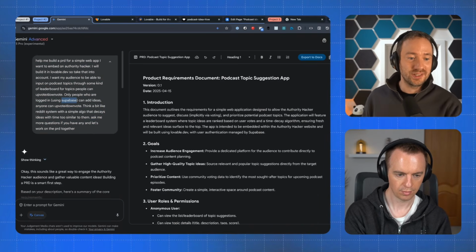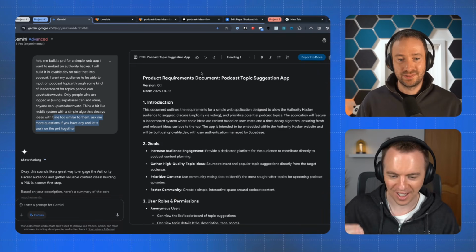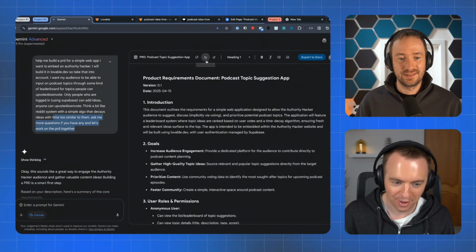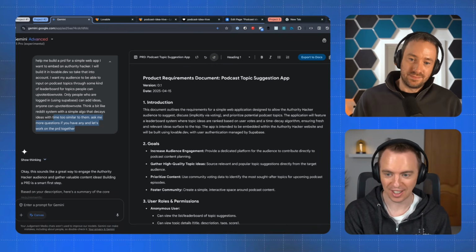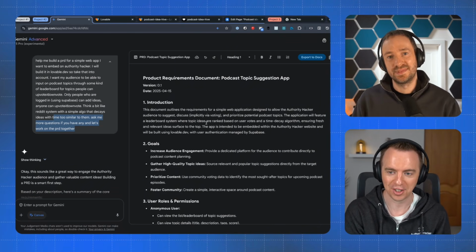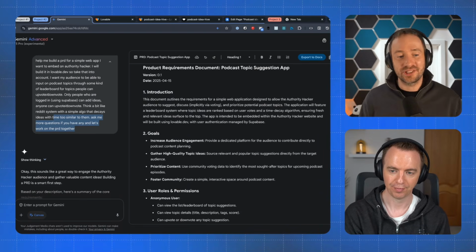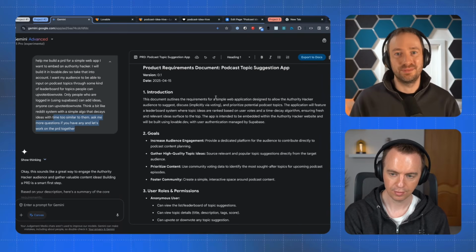Think of it like a Reddit system with a simple algo that decays ideas with time. Ask me more questions if you have, and let's put the PRD together. And again, that's already getting quite complex in terms of what you would expect to build with algorithms and databases and things like that. So that's a $10,000 plus project for a custom dev agency, right? I mean, spoiler alert, I don't think the decay is built in the final product I'm going to show you in a second. But it probably would take like 30 minutes and then it would be done.